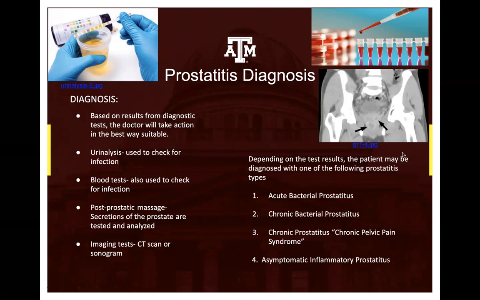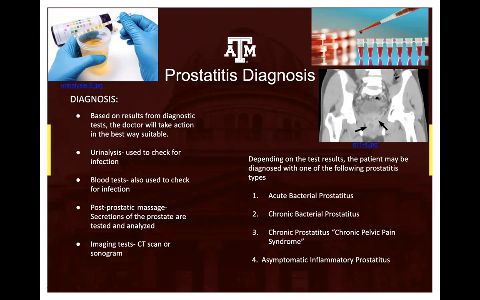Depending on test results, the patient may be diagnosed with one of the following types of prostatitis. Acute bacterial prostatitis has severe symptoms, acute UTI, and systemic infection, which can affect the entire body. Chronic bacterial prostatitis can have symptoms of prostatitis, no symptoms at all, or even minor symptoms. Recurrent UTIs are also common with this type of prostatitis. No specific time frame is known, but patients generally have symptoms for more than 3 months.